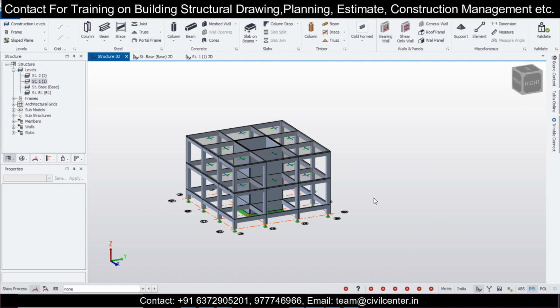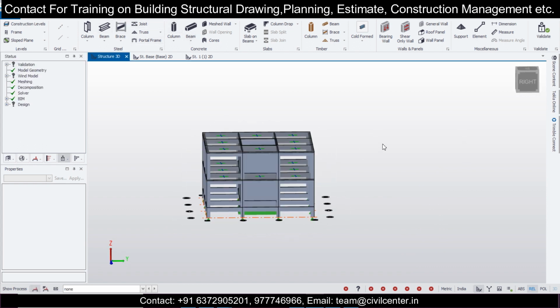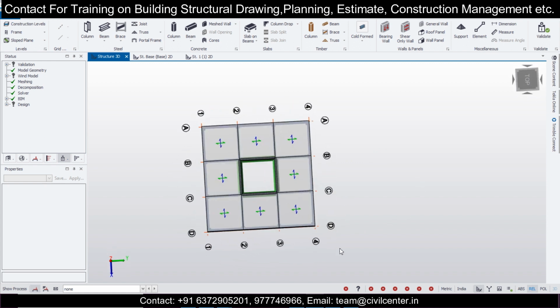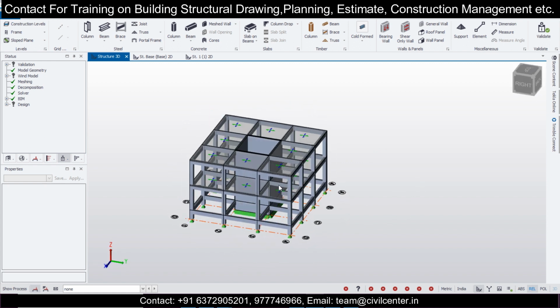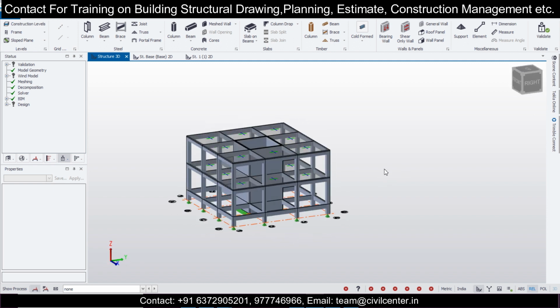Okay, so it has worked, and I think it will not give any validation errors as well. Like this you can copy all the floors with the same process. Suppose this is a shear wall in between the normal structure, and we have beams and columns all around.